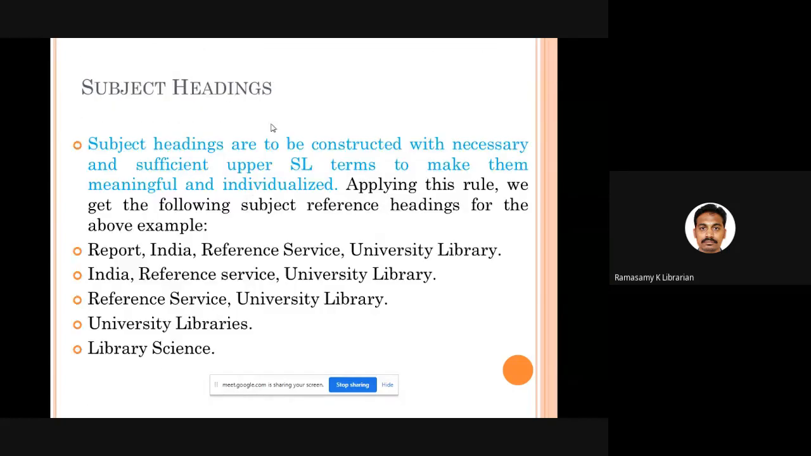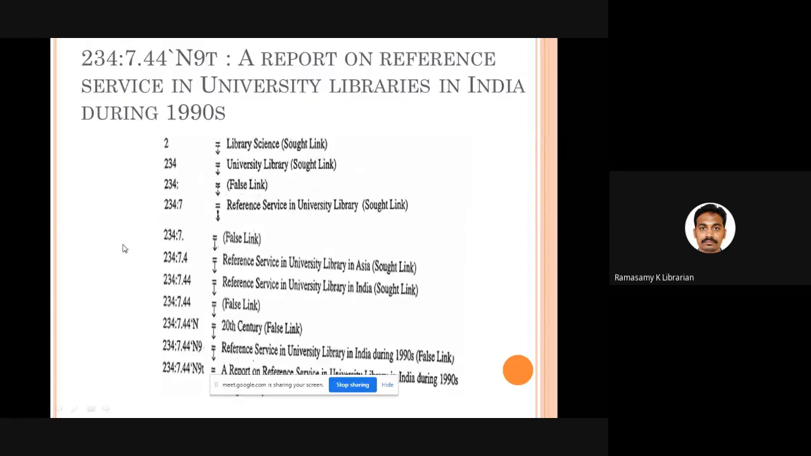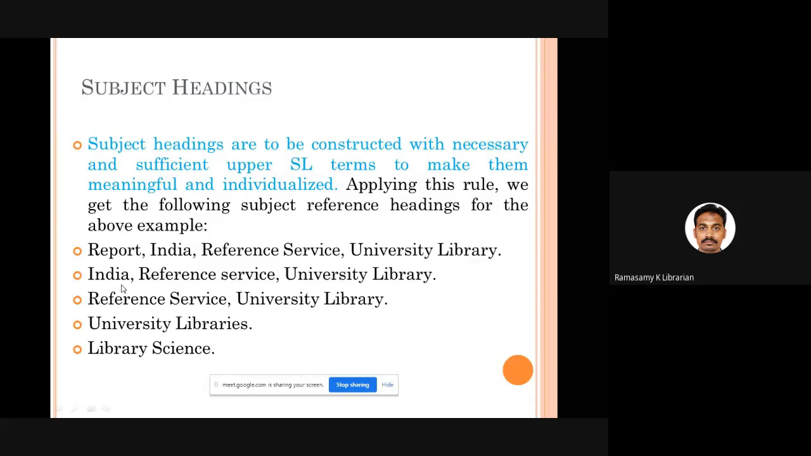Okay, good. So for this particular title, what are the various subject entries you can have? You can have 5 different entries. I start from the last one, here India. Then I go up. So for example, report, India, reference service, university library. This is the last sort link. This is the first sort link. For the second entry, I remove report, I write everything else. For the third one, I remove the first 2 items and write the other 3 items. Then university library. Then at last you can write library science. So this way you can create subject headings based on the class number using Ranganathan's chain indexing.